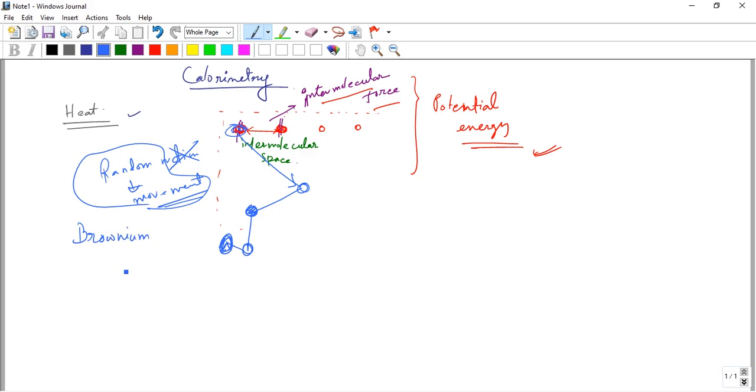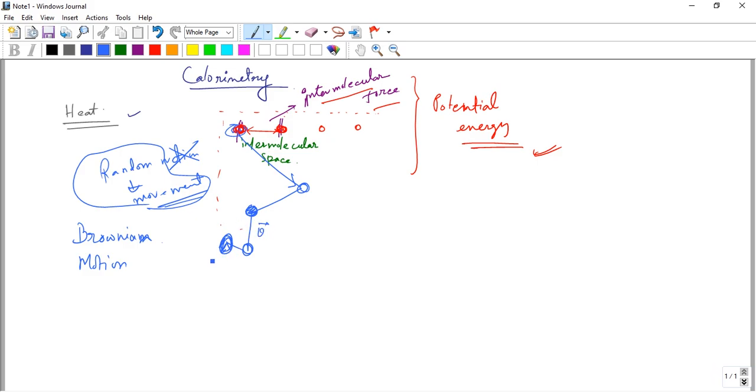So this random motion is called Brownian motion. Due to this motion there is another type of energy. After random movement, there is some velocity.